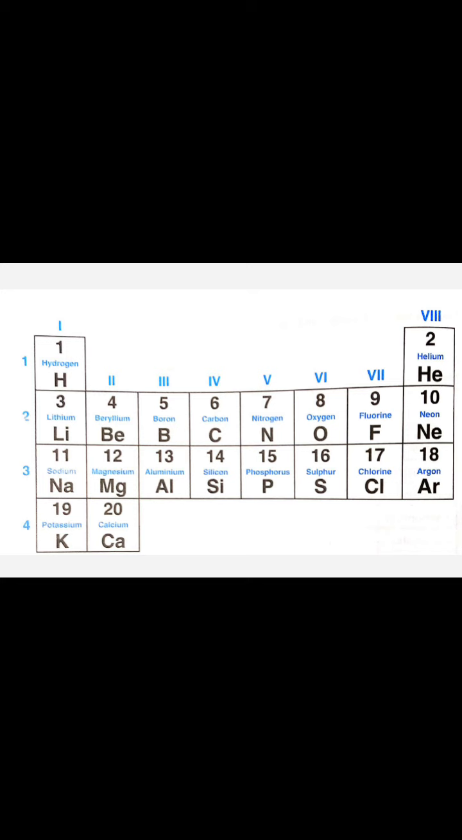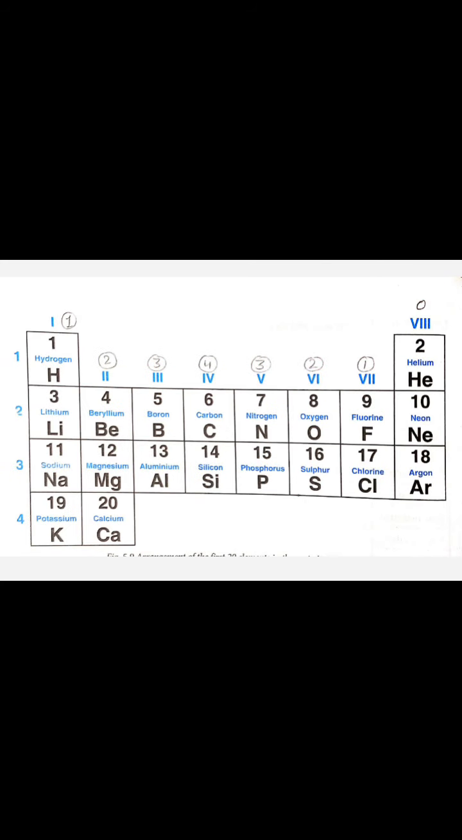Okay, so how are valency and the periodic table related to each other? Actually, the elements in group 1st, 2nd, 3rd and 4th have valency 1, 2, 3 and 4 respectively. You can see in the picture. First group has valency 1. All elements present in the first group have valency 1: hydrogen, lithium, sodium, potassium. Then the second group, beryllium, magnesium, calcium, they all have valency 2. Then boron and aluminium have valency 3. Carbon, silicon have valency 4.